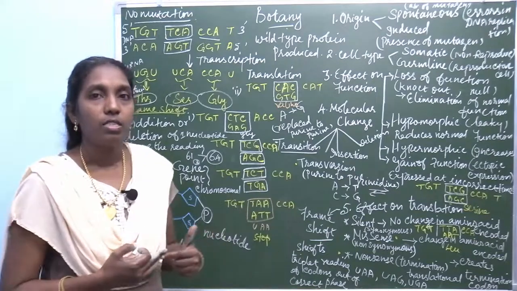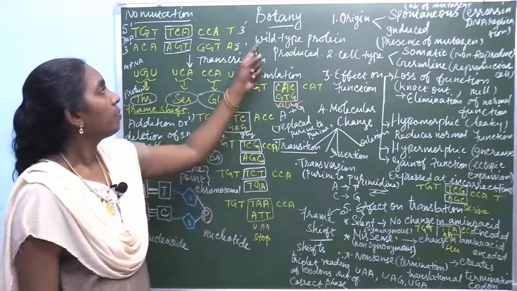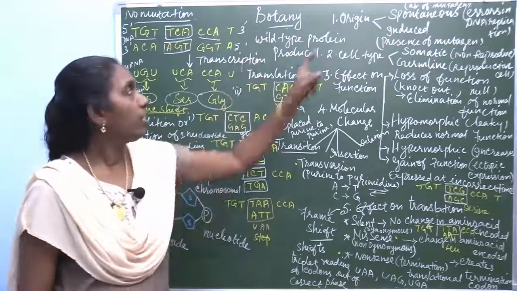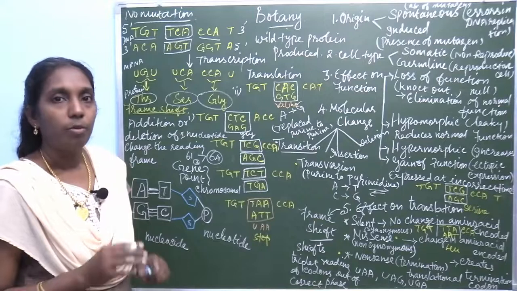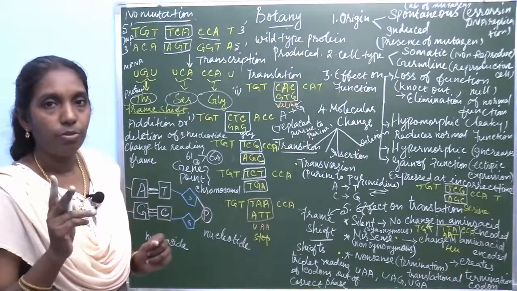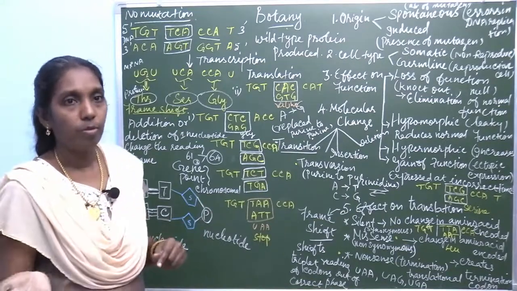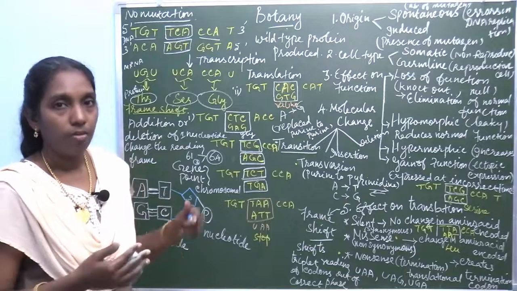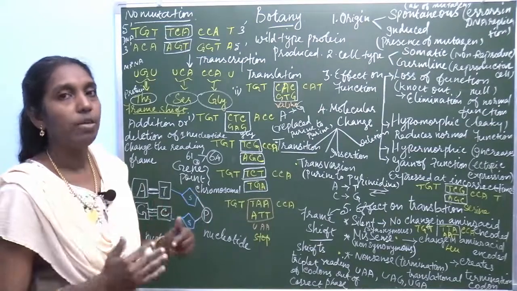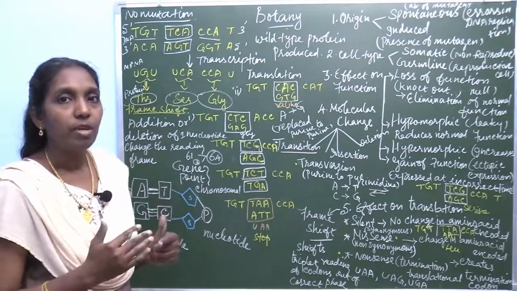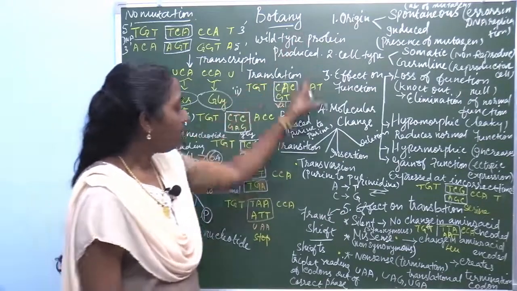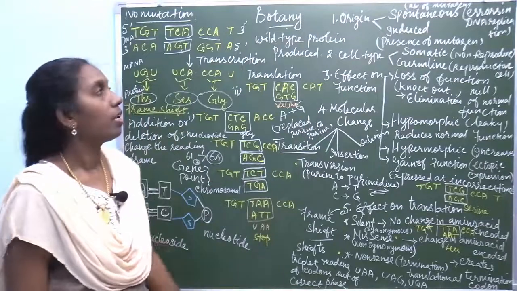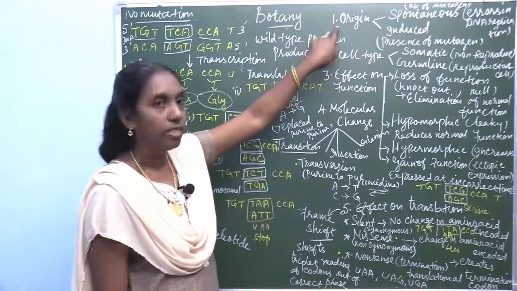First of all, talk about gene mutation or point mutation. Mutation is broadly classified into two: gene mutation and chromosomal mutation. So today we are going to talk about gene mutation. Gene mutation is basically classified into 5 different categories based on origin.